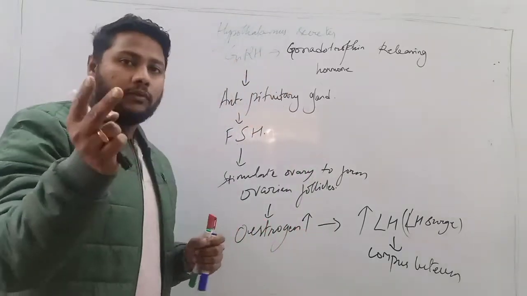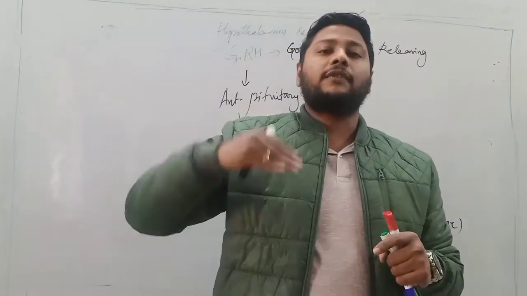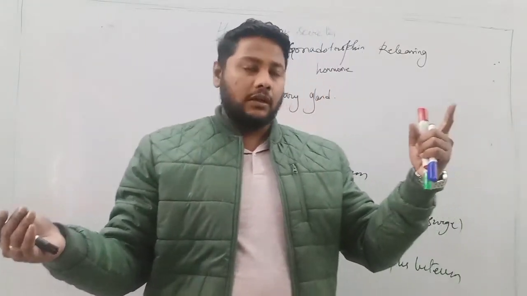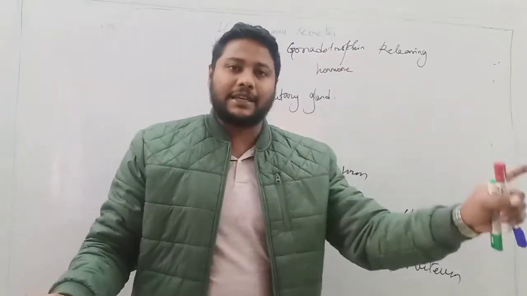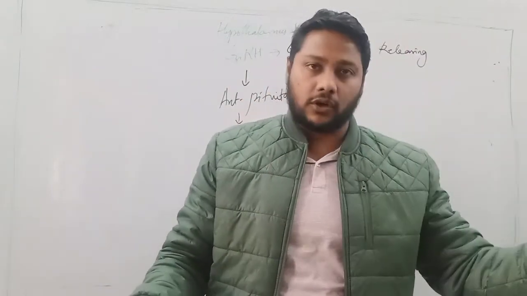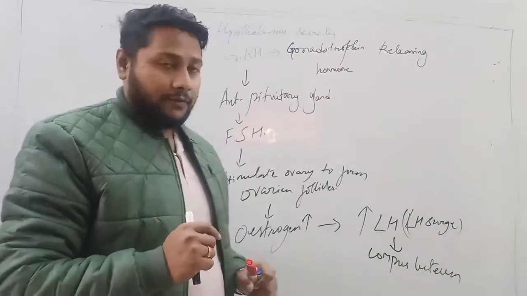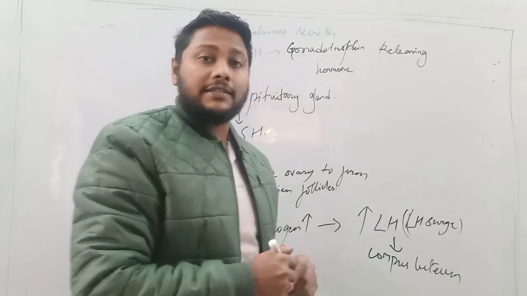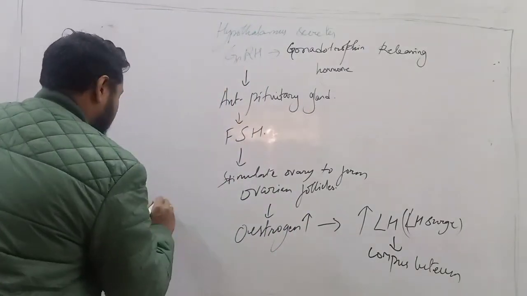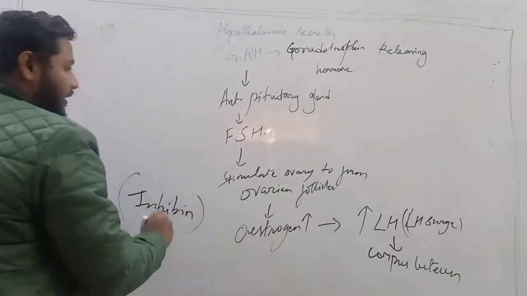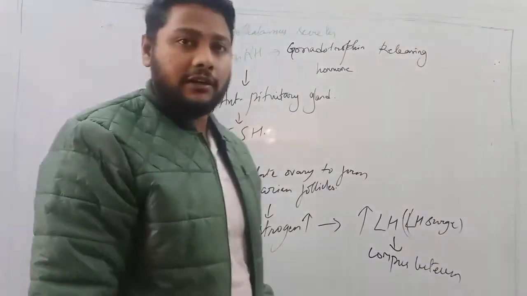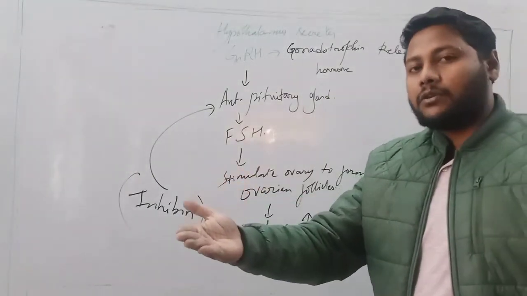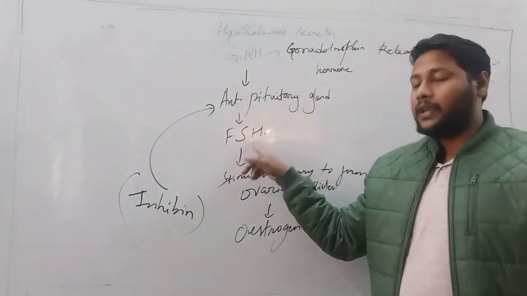Now there are two conditions. The first condition is if pregnancy occurs, and the other is if pregnancy does not occur. Since we are talking about menstruation, let's take the second condition first, that is, if pregnancy does not occur. If fertilization does not occur, the granulosa cells secrete a protein known as inhibin. This inhibin acts on the anterior pituitary gland to inhibit the production of follicular stimulating hormone and luteinizing hormone.